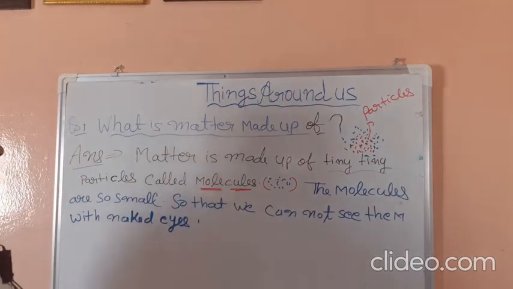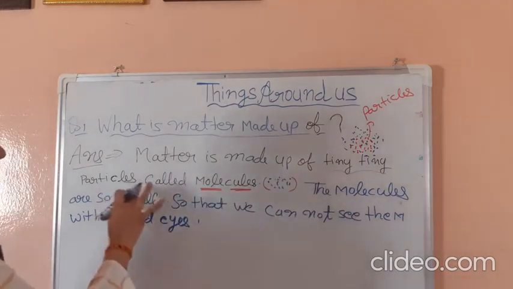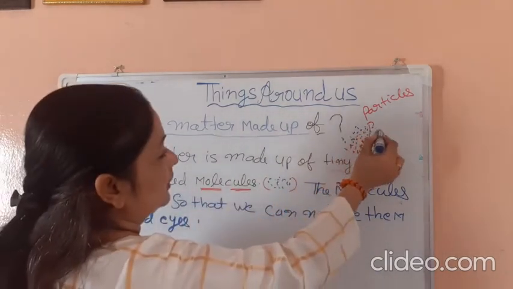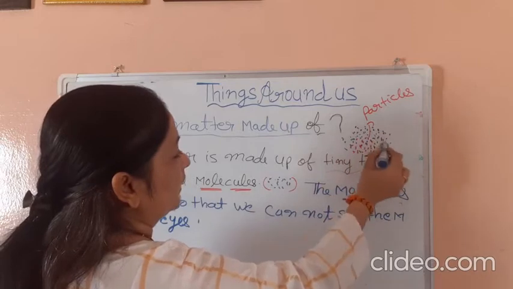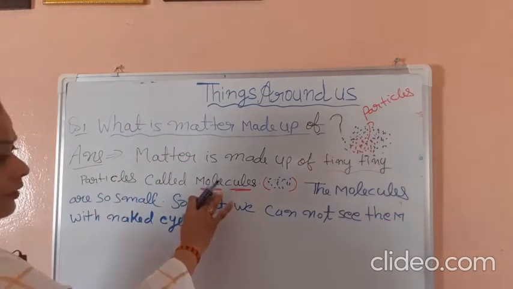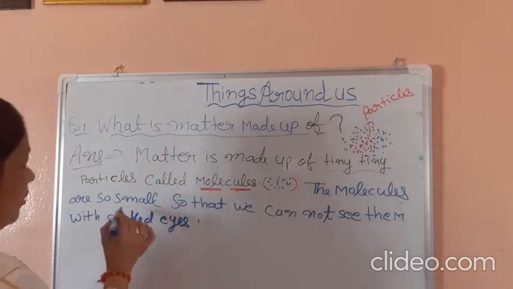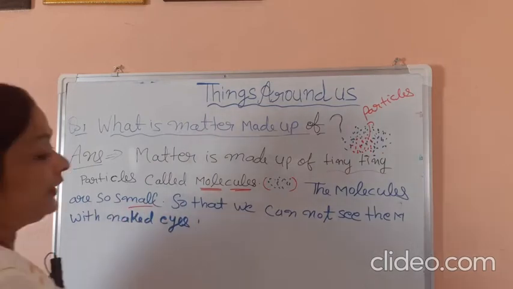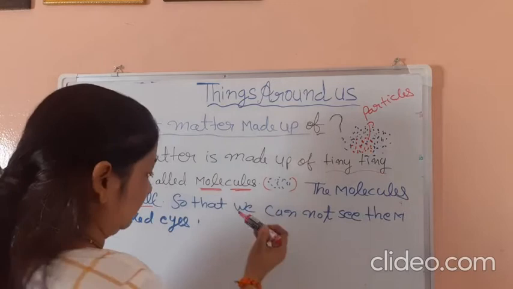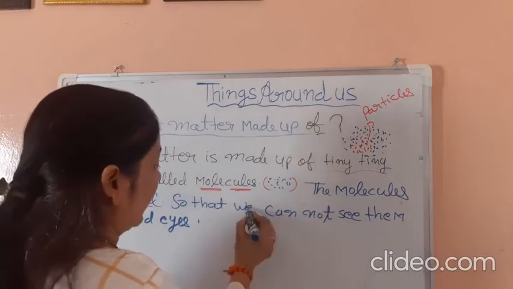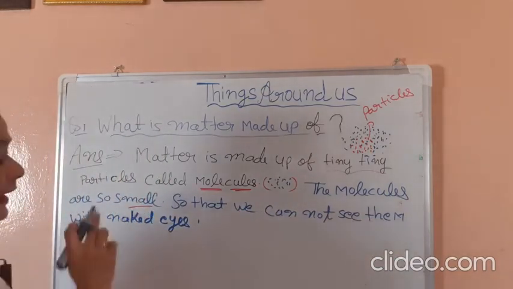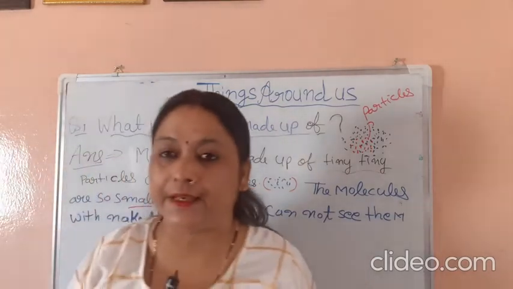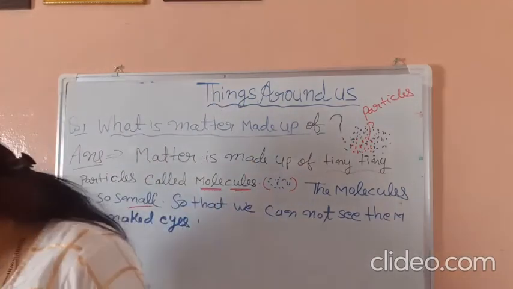With naked eyes. So matter is made up of teeny particles. These are so small, teeny particles called molecules. Molecules are so small that we cannot see them with naked eyes. We can only see them under a microscope.